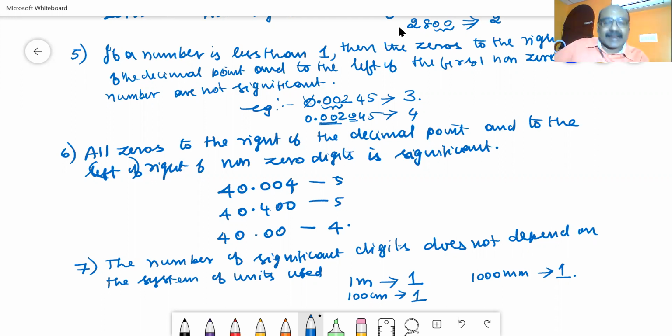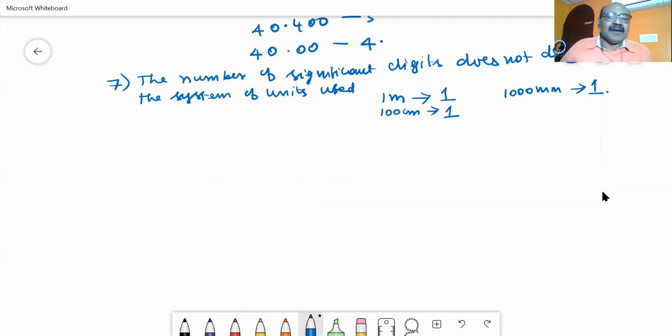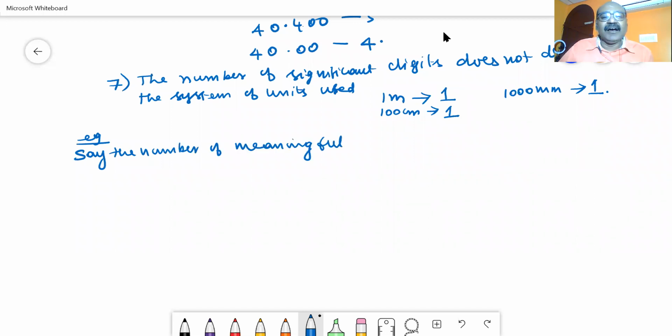So these 7 points represent the rules for writing the significant figures. So let us consider some examples. Get the number of significant digits. Let us see how we can get number 1. I am writing 1342. By this time you should have told by yourself, 1342 all are non-zero numbers. So the number of significant digits is 4.